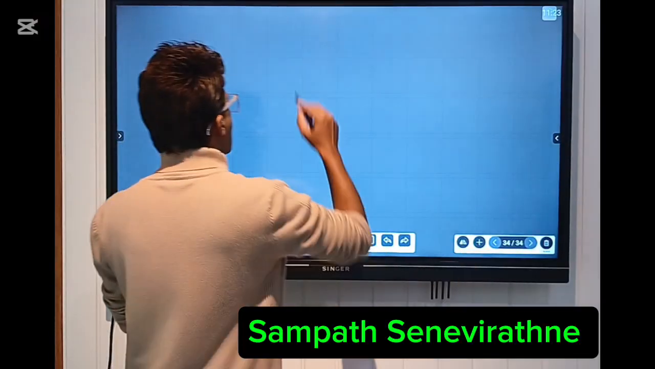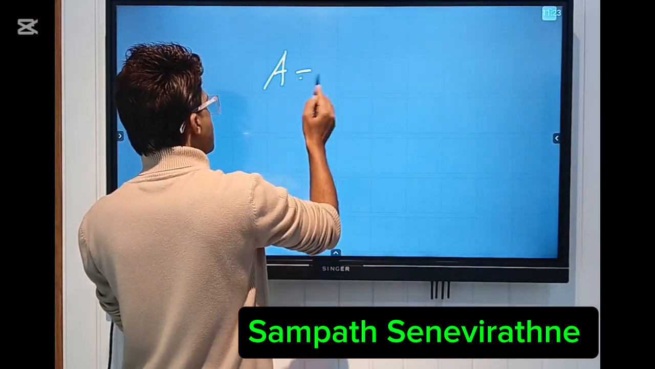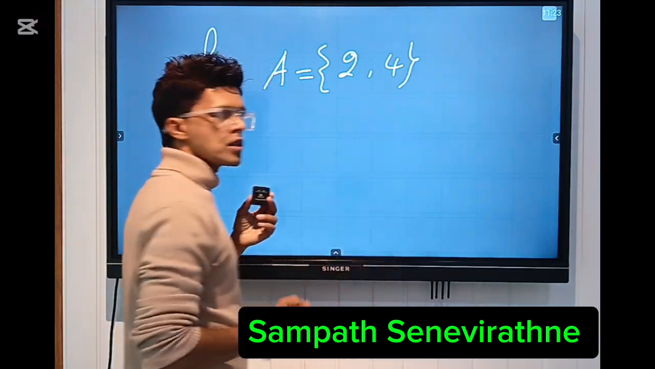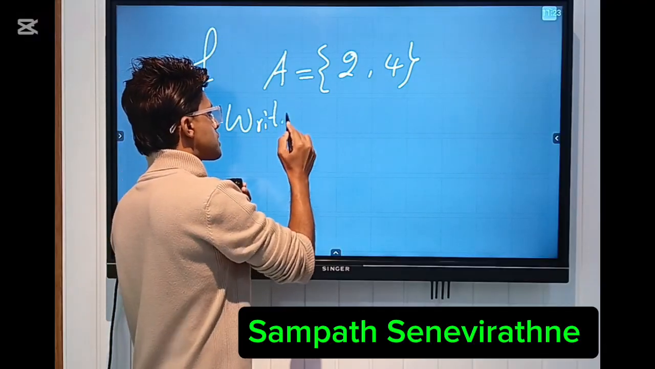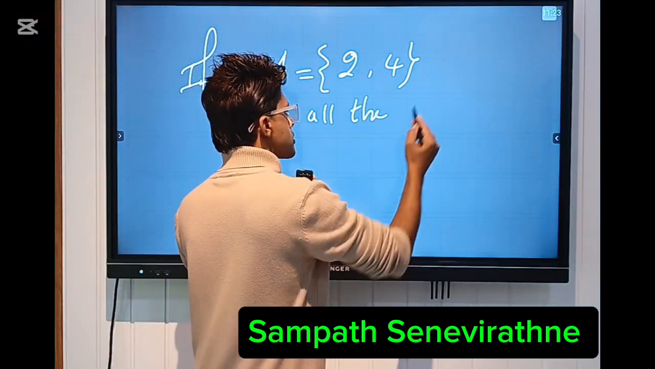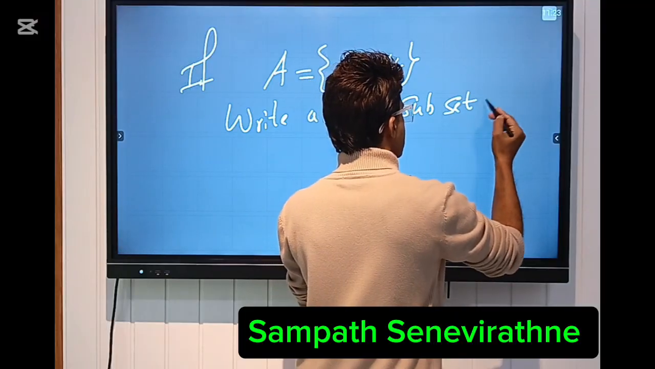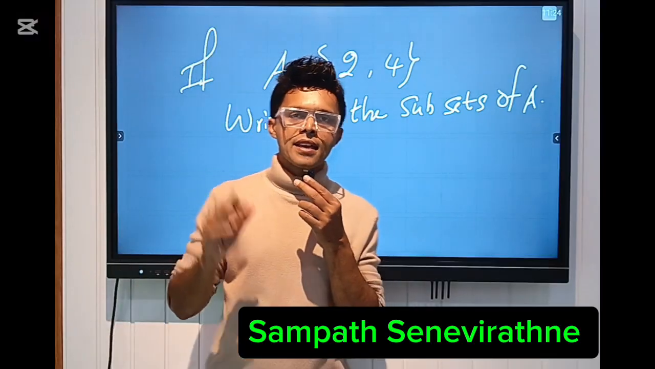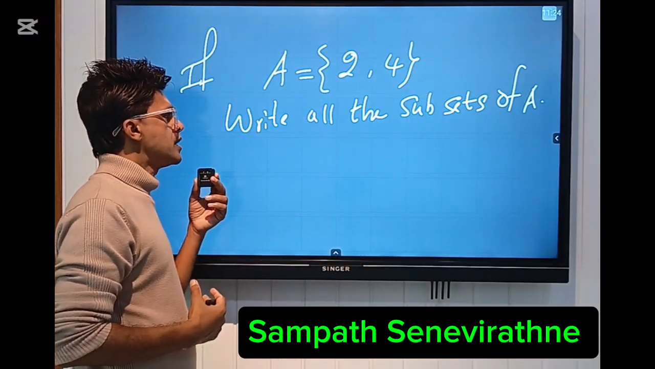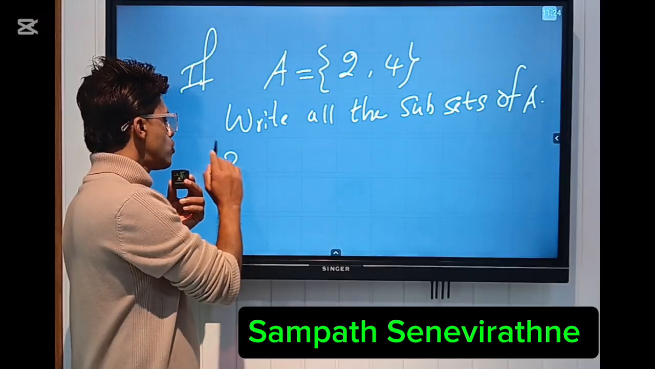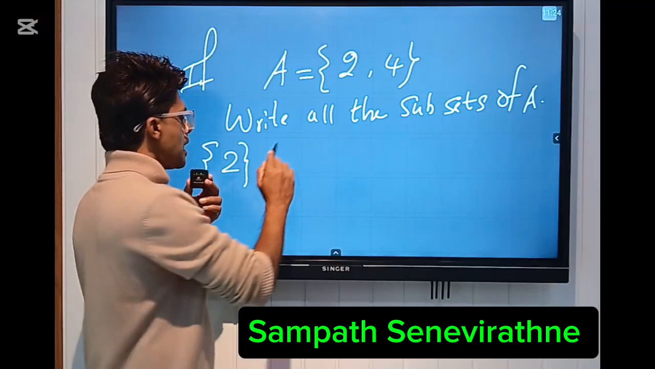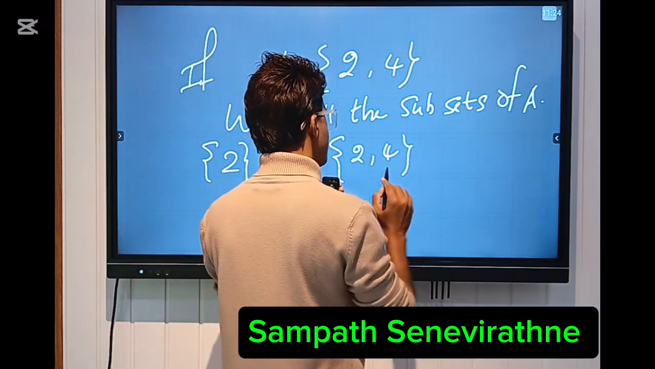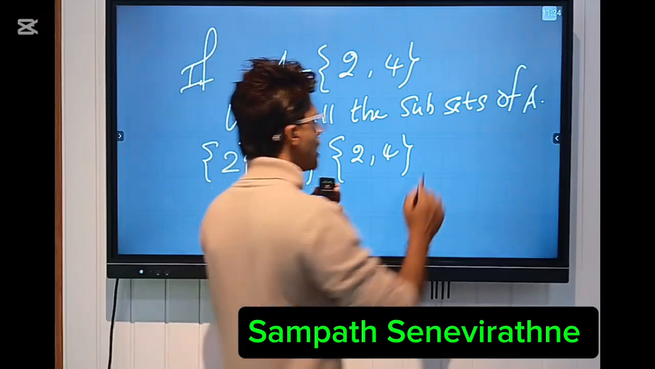Okay, so how can you write subsets here? If A equals 2, 4, how can you write all the subsets of A here? You write the elements one each. So 2 you could write, and 4 you could write, one each. After that, you need to write the given set here, 2 and 4, and eventually you should write the null set here.